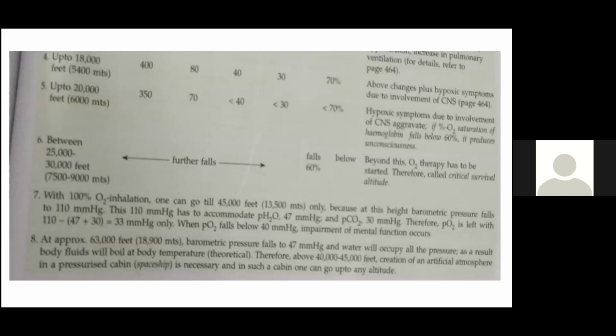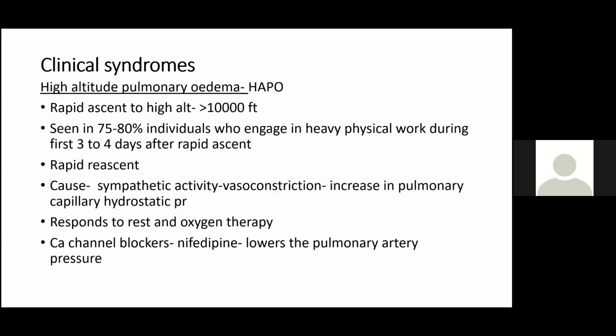So at very high altitudes, what has to be done? So barometric pressure falls to 47 and water will occupy all the pressure. So above 40,000 or 45,000 feet, you have to create an artificial atmosphere in a pressurized cabin. And in such a cabin, one can go up to any altitude. So even in aircrafts and all, you will see cabin pressure. So only if that is there, we'll be able to survive.